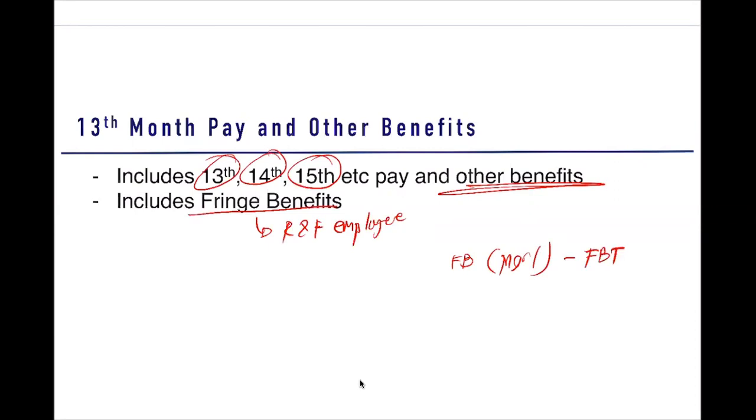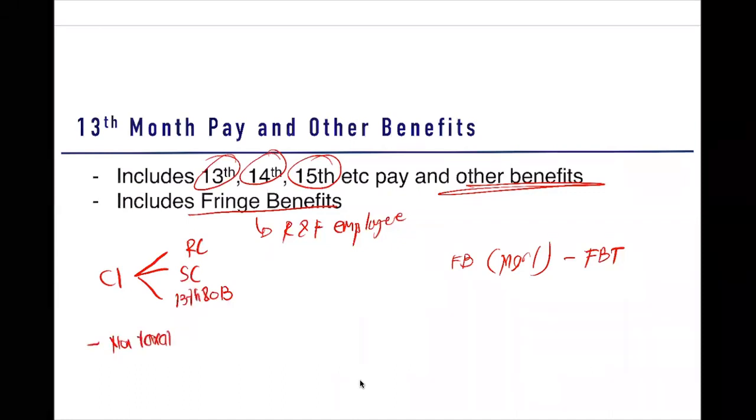So what is this 13th month pay and other benefits? Di ba kasi nakasali yan, compensation income, sabi natin, di ba? Tapos nandito yung ating tatlo. First, we have your regular compensation, supplemental compensation, and your 13th and other benefits. So we include it there. Less non-taxable. So alam na natin kung kailan siya exempt, di ba? Sabi natin we have 3 non-taxable. So what are the 3 non-taxable again?